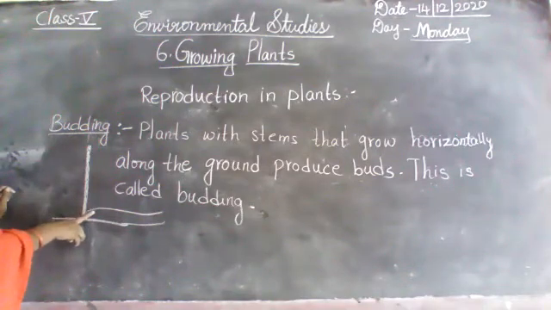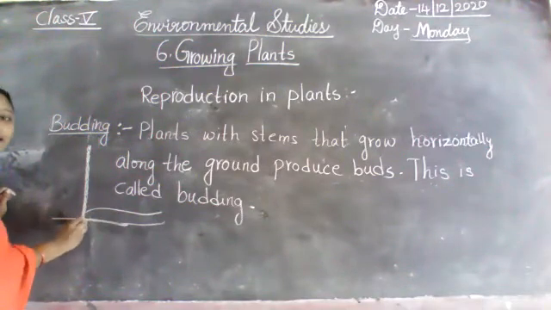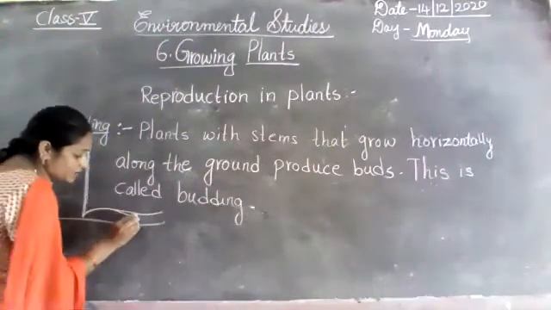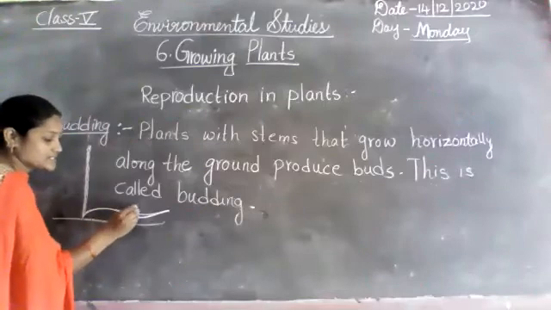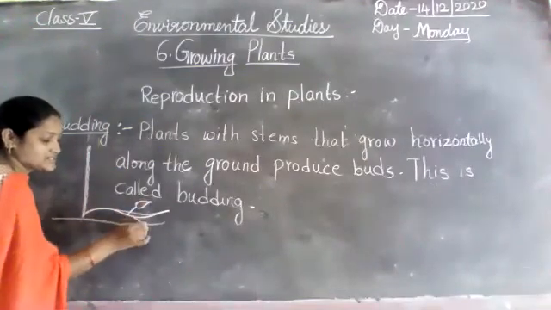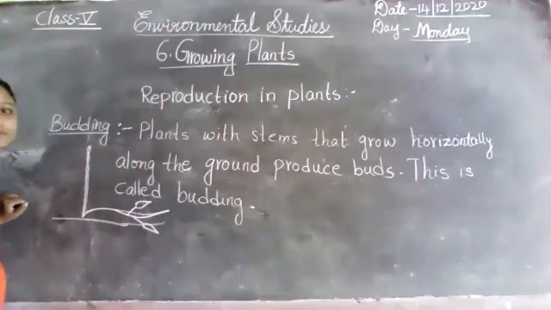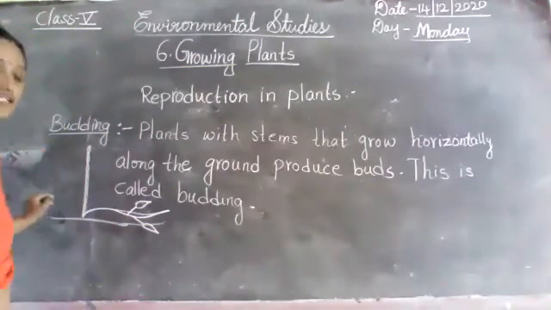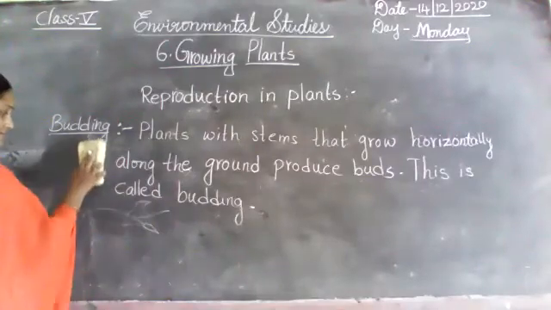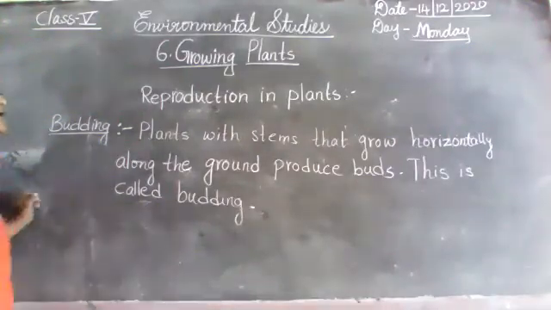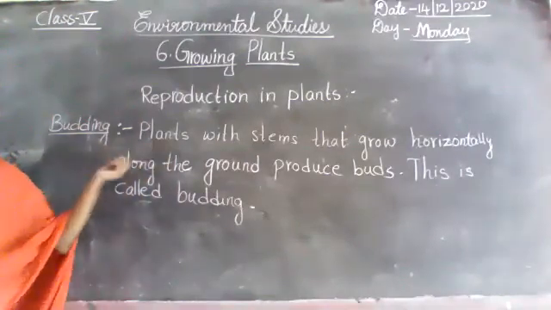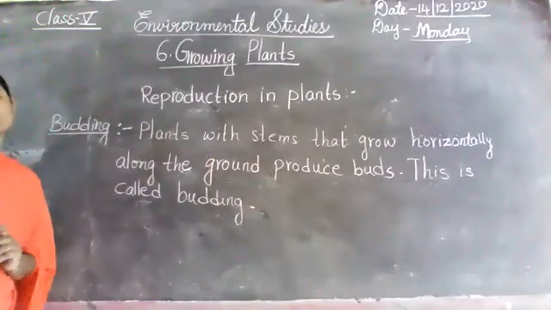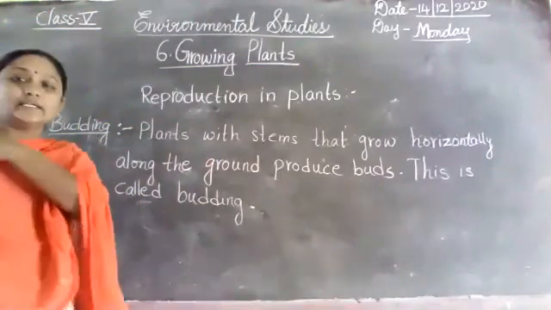But here, plants with stems grow horizontally along the ground. So what is budding? Plants with stems that grow horizontally along the ground produce buds.